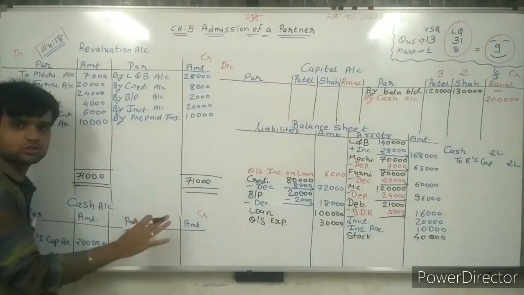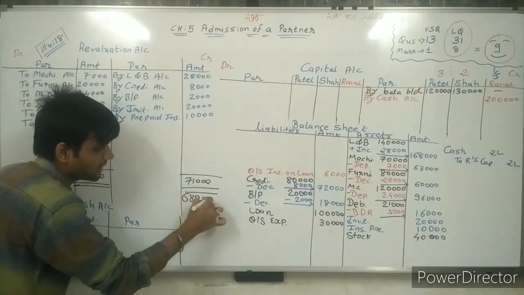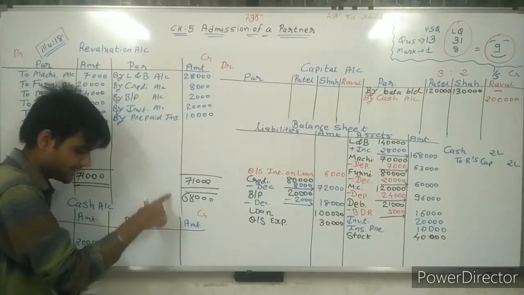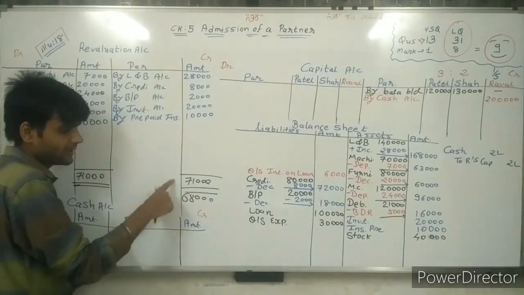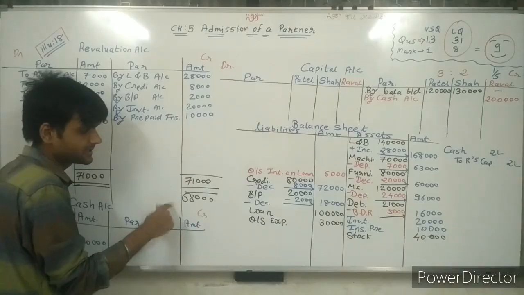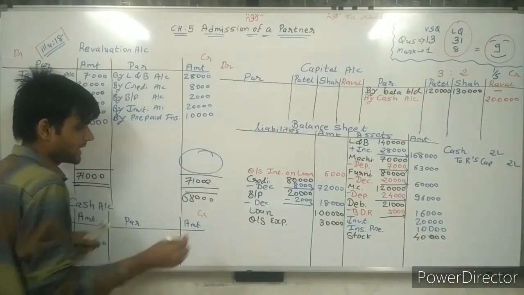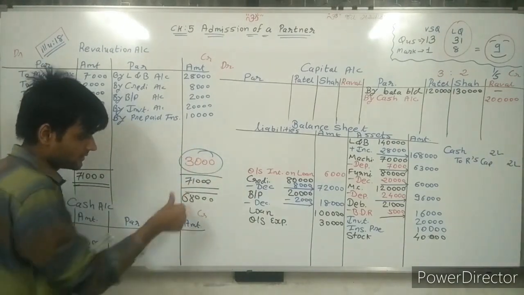71. So write it on both the sides, 71,000, 71,000. Now sir, here total is 68,000. So don't write it, but for finding the balance, we are deducting it: 71 minus 68. That is the balance, 3,000 rupees.